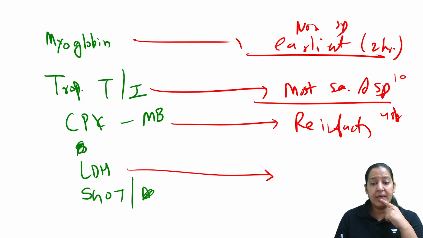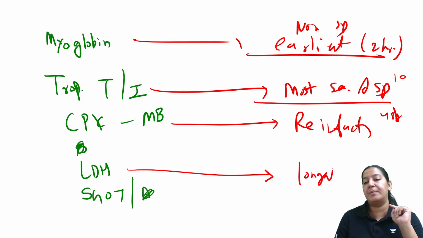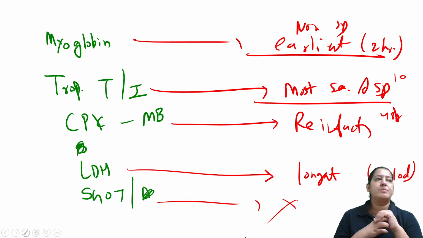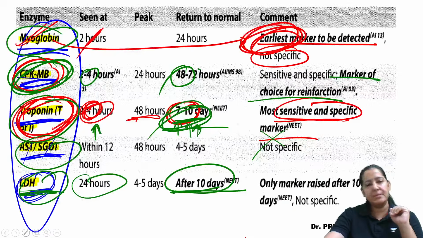LDH, it is the longest marker which remains in the blood. It remains in the blood even after 10 days of MI. And as you know, it is an important point. Everyone give me a thumbs up. So these are the 5 markers.